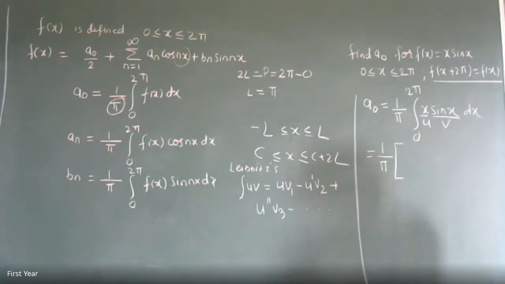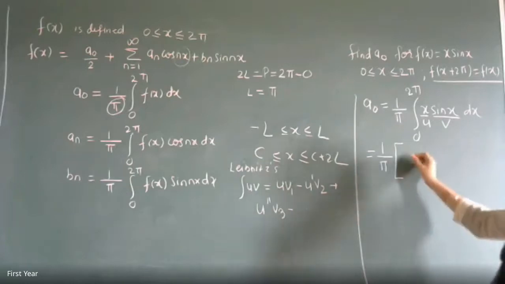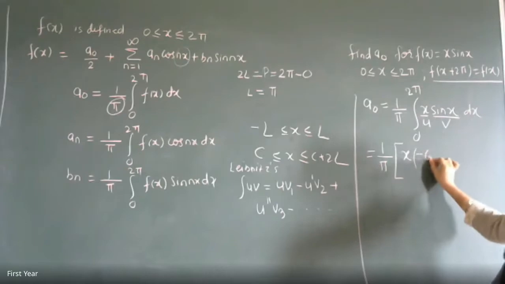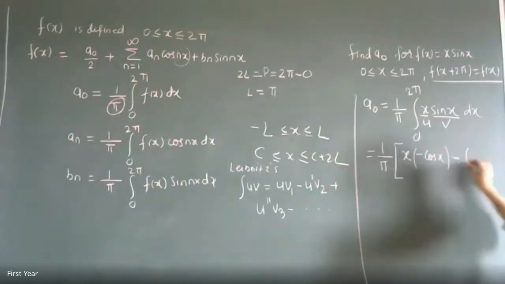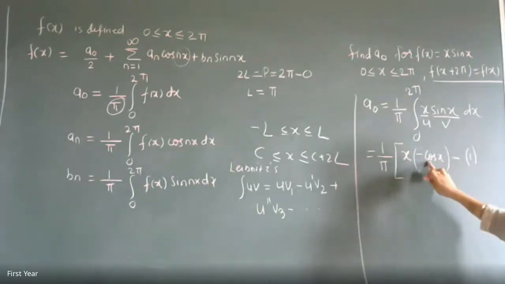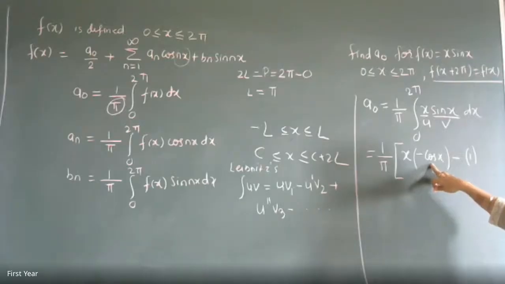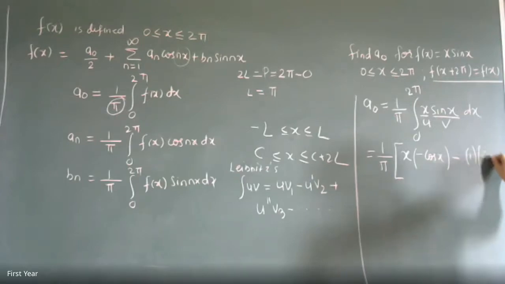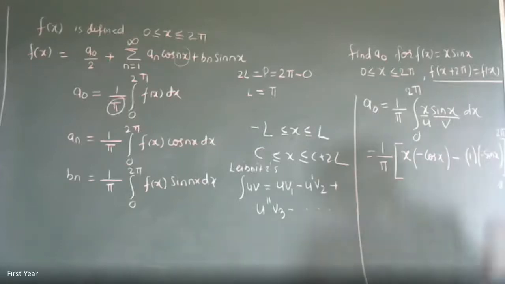Is it okay? So by using this Leibniz formula, first U remains as it is. What's the first integration of sine? Minus cos x. Then minus, what's the first derivative of x? It is 1. And what is the second integration of sine? One more integration of minus cos x. First integration of sine was minus cos x. For the second integration, take the integration of minus cos x. What's the integration of minus cos x? Minus sin x. And from where to where? 0 to 2 pi. Is that clear?